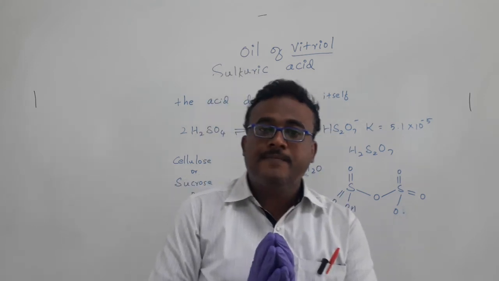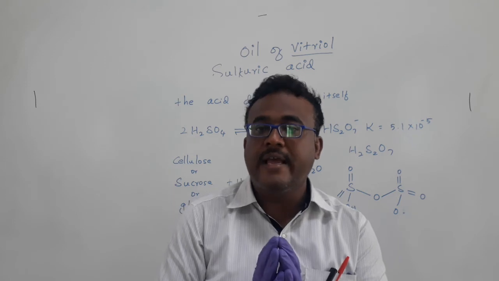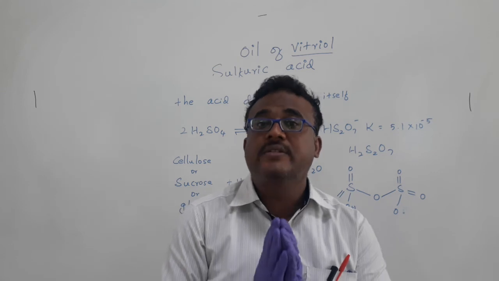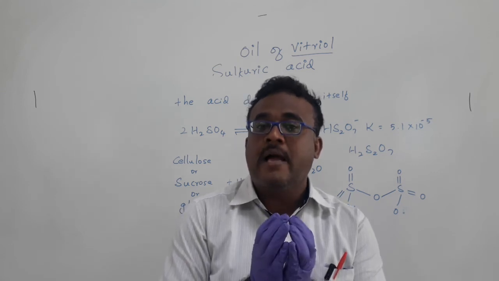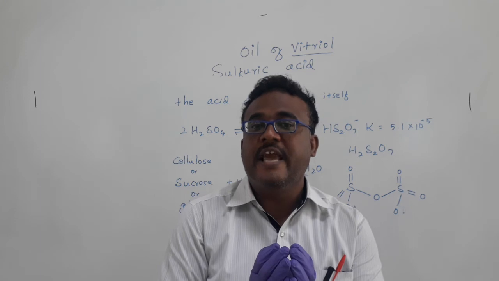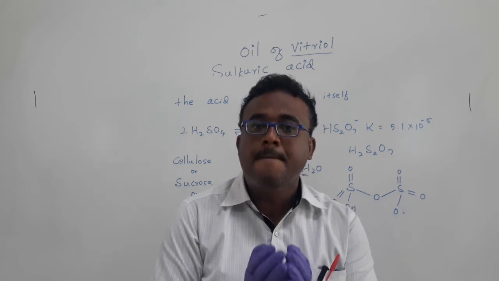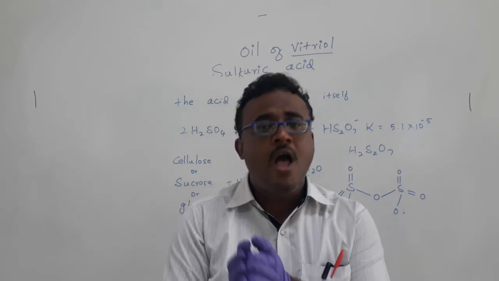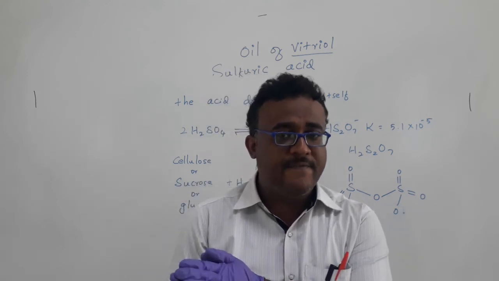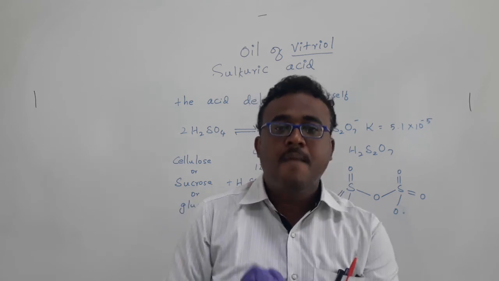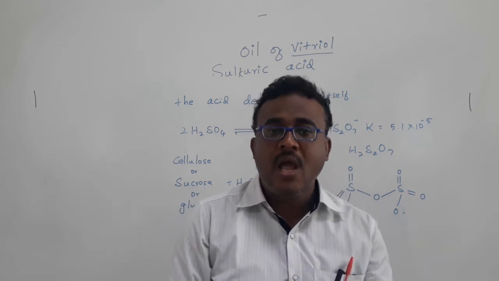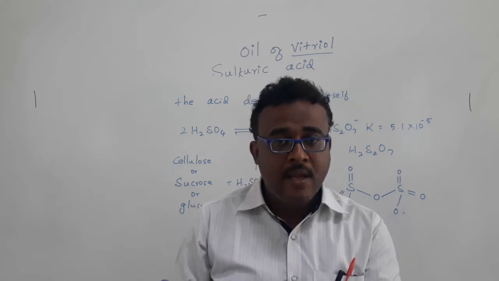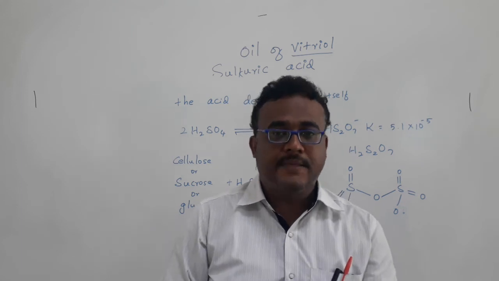Then we discussed its oxidizing property. Yes, sulfuric acid can act as an oxidizing agent. When we react sulfuric acid with metals such as alkali metals, alkaline earth metals or even zinc, we get the corresponding sulfate and hydrogen gas. But when we react with copper, mercury or even silver, we get the corresponding sulfate plus sulfur dioxide gas.